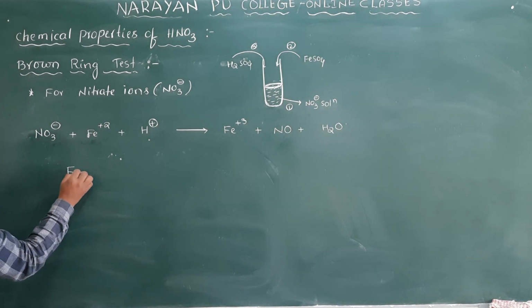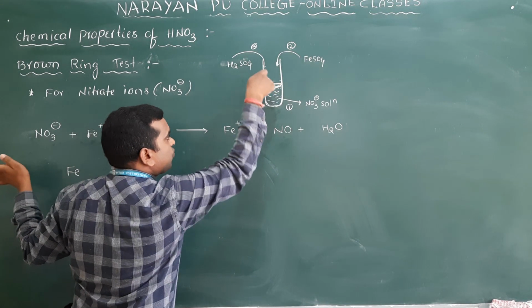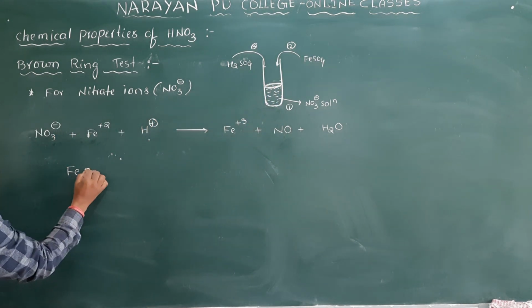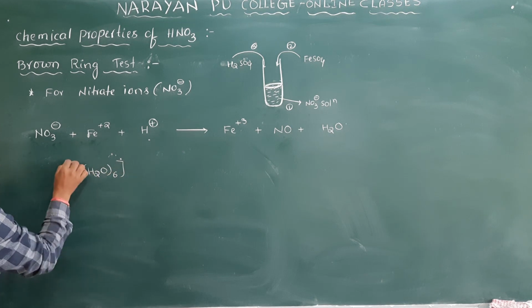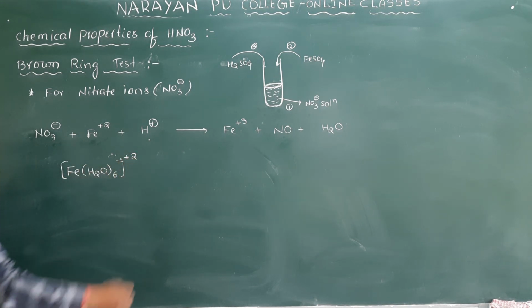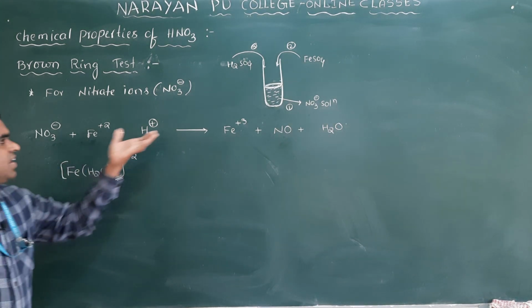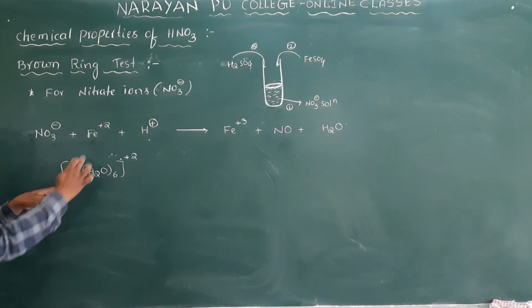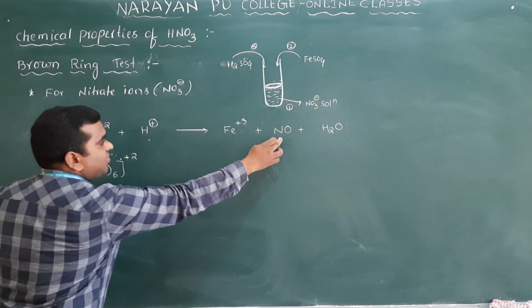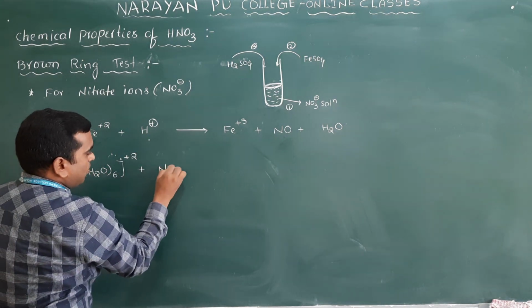So the Fe plus 2 in the solution, we added FeSO4 into the solution, is now in the form of Fe(H2O)6 2 plus. In water, iron forms a coordination complex, which I have written here. But it is in the plus 2 form only, and it will react with the NO which is formed here.